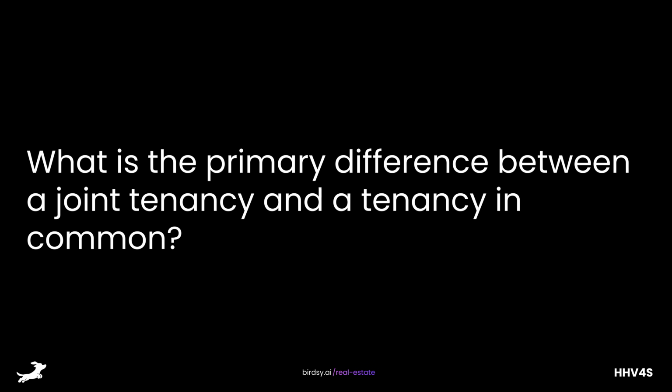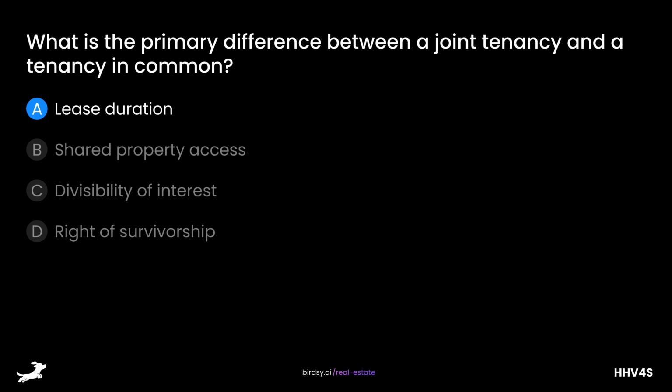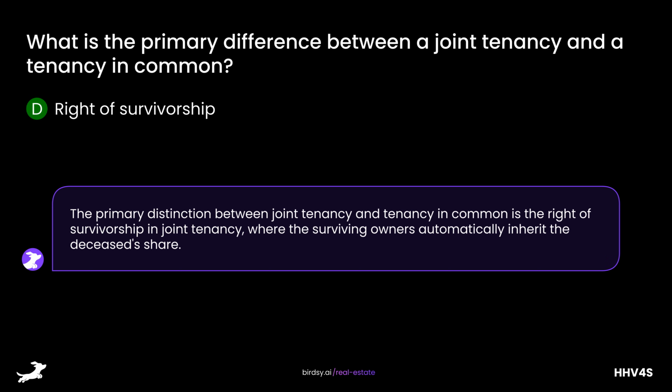What is the primary difference between a joint tenancy and a tenancy in common? Is it A. Lease duration, B. Shared property access, C. Divisibility of interest, or D. Right of survivorship? The answer is D. Right of survivorship. The primary distinction between joint tenancy and tenancy in common is the right of survivorship in joint tenancy, where the surviving owners automatically inherit the deceased's share.